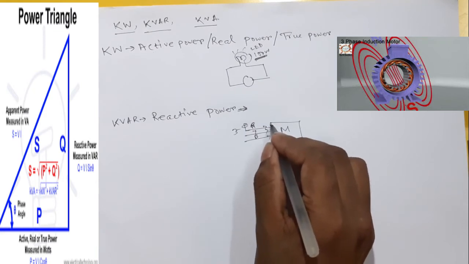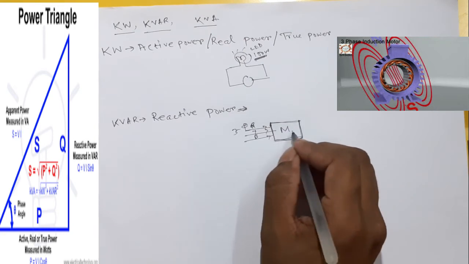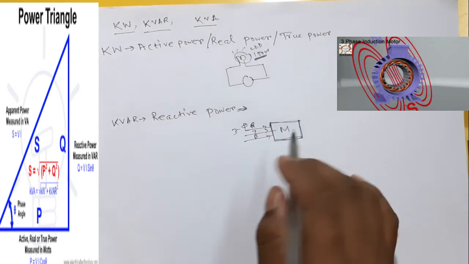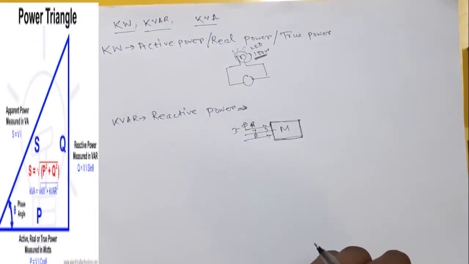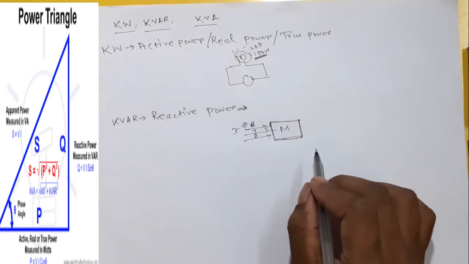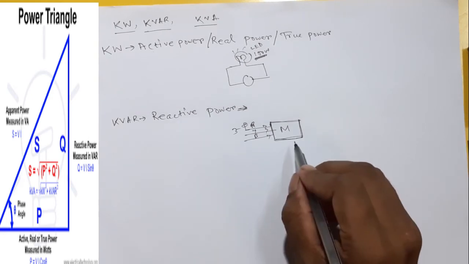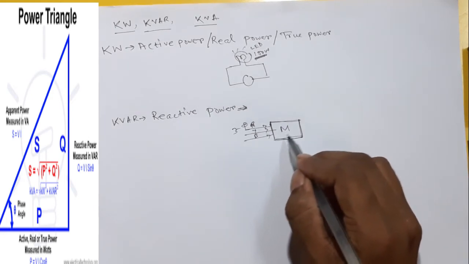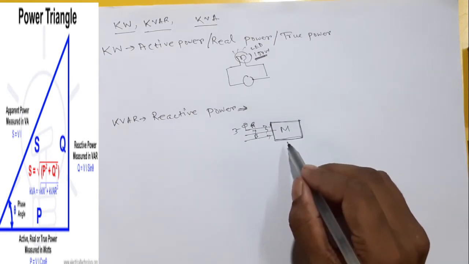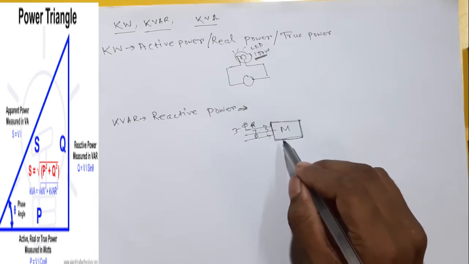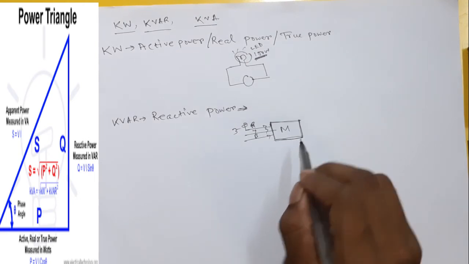And in an induction motor there is a stationary part and a rotary part, and the motor works according to the electromagnetic induction law, and that law depends on the magnetic effect of the induction motor. The thing which magnetizes the rotor part or the stator part is known as reactive power.